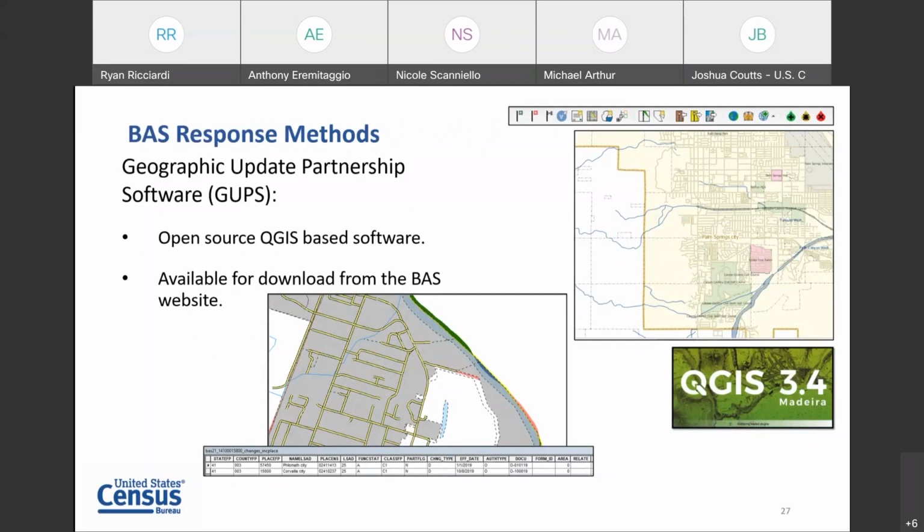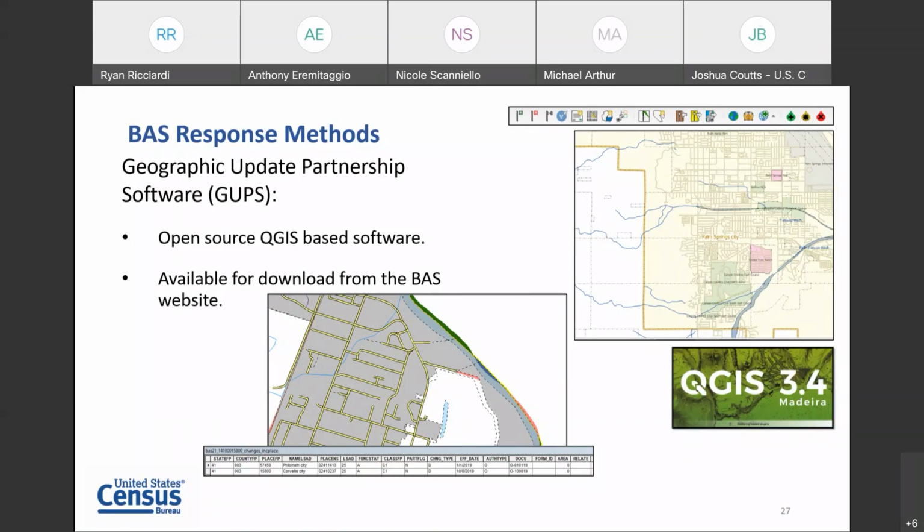We're looking in the future to going full web-based, but for the moment, we have GUPS software, the Geographic Update Partnership software. It's an open source QGIS-based software that we've developed in-house at the Census Bureau. We provide that to our data stakeholders, so our partners at the state, local, tribal levels, to make their updates to boundaries using the software, and they ship it back to us digitally.